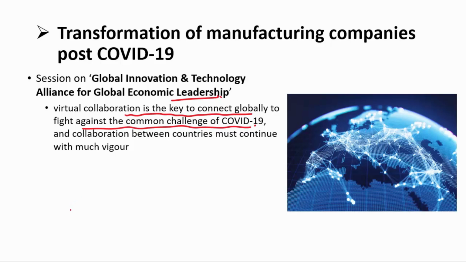We must understand that each and every country can fight this COVID-19, which has impacted the entire world, only when all of them are together, right? So we all have to rise together. This was basically the motive behind this session and the conclusion of this session.